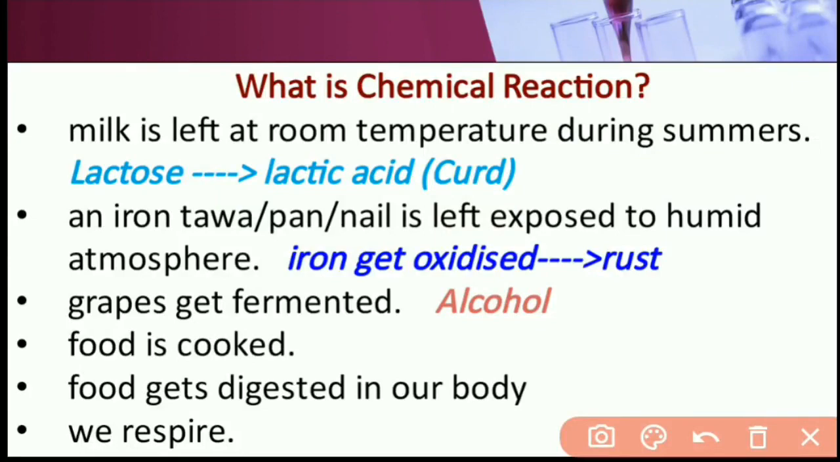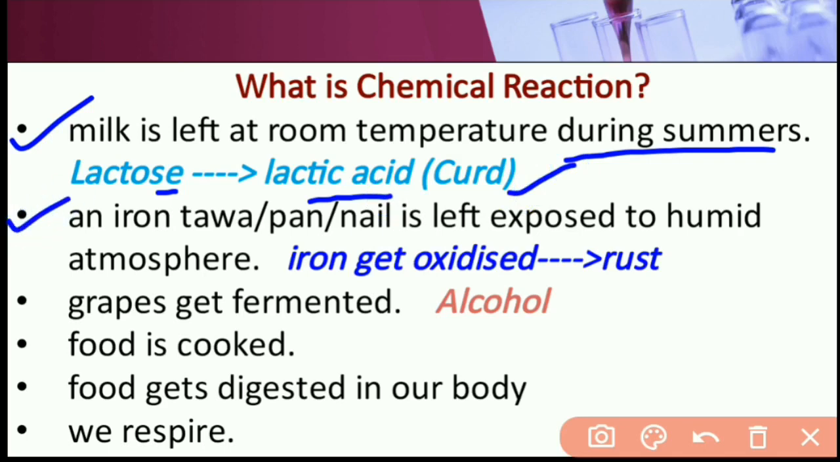What is a chemical reaction? Which type of reaction can we say is a chemical reaction? Let's consider some situations of daily life. What happens if milk is left at room temperature during summer? Lactose present in milk converts into lactic acid and forms curd.